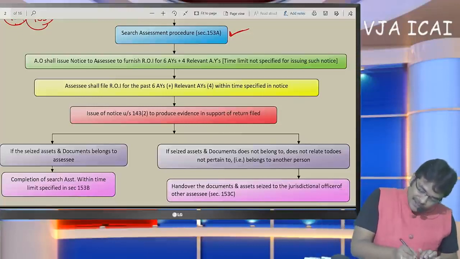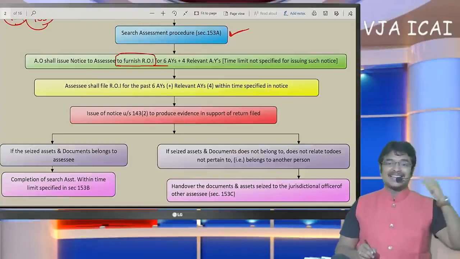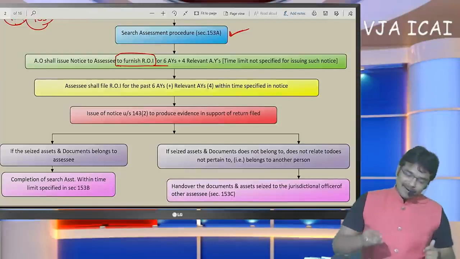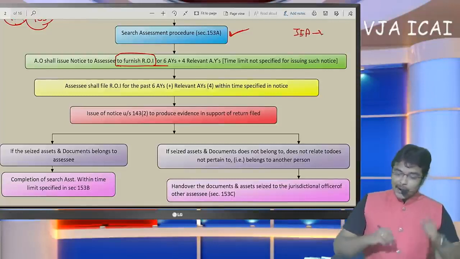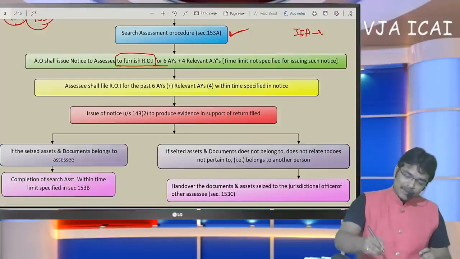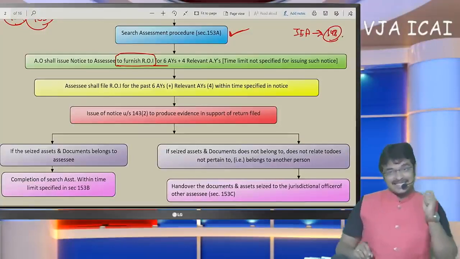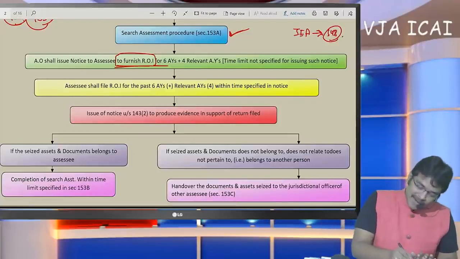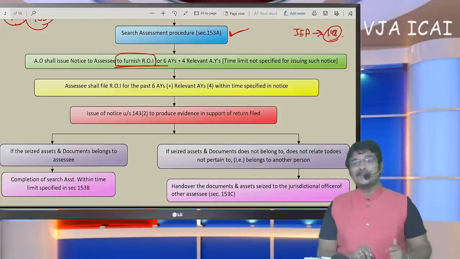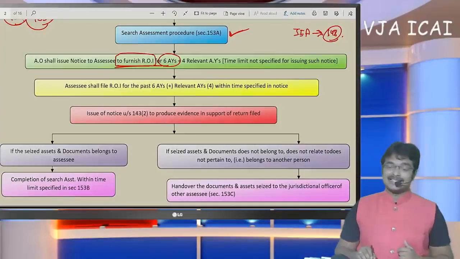Now the AO will issue a notice to furnish the return of income. Sir, about 30 minutes before, we discussed income escaping assessment, where notice should be issued to file the return of income under section 148. In the same way, now in 153A also, they are going to issue notice to the SSE to file the return of income for the past 6 assessment years.